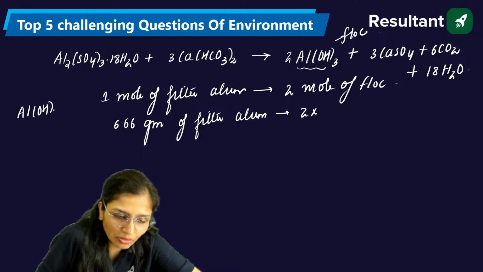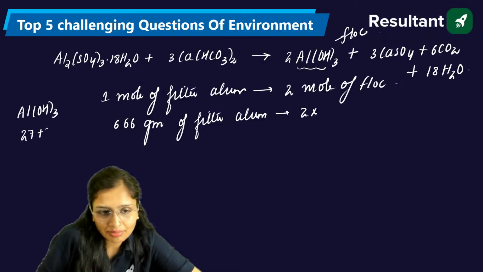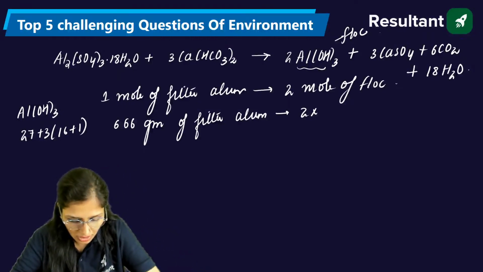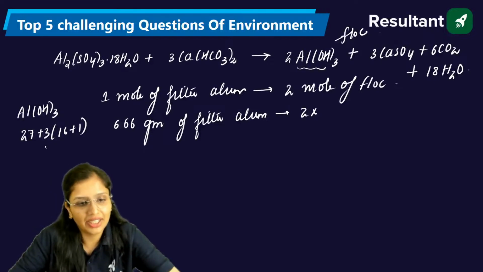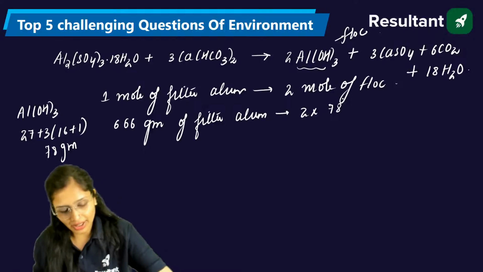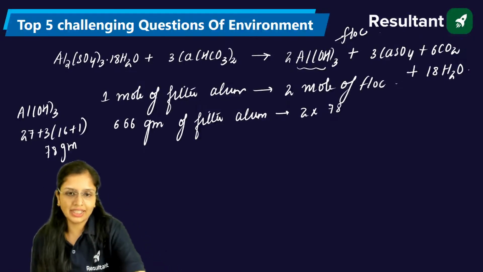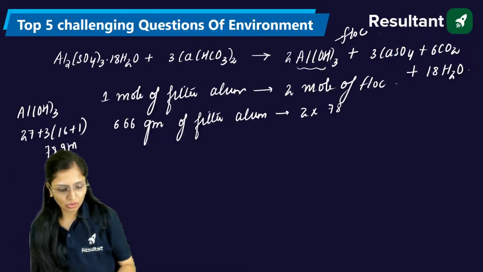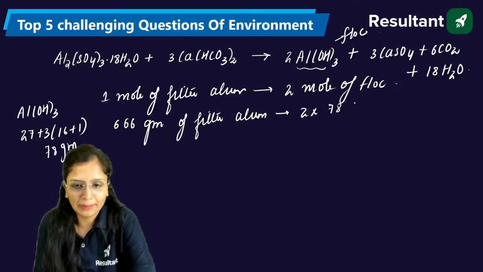Aluminium is 27, oxygen is 16, hydrogen is 1. So 17 into 3 plus 27, 78 grams. In the question, as far as GATE is concerned, they will give you the atomic weights, because GATE doesn't expect you to know the atomic weights of the elements.